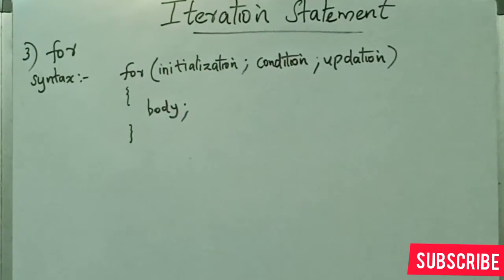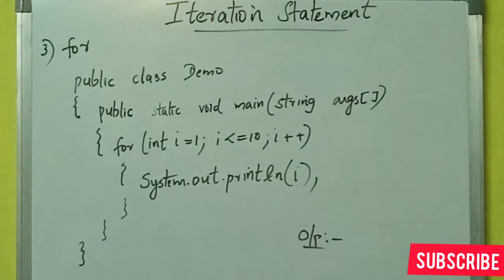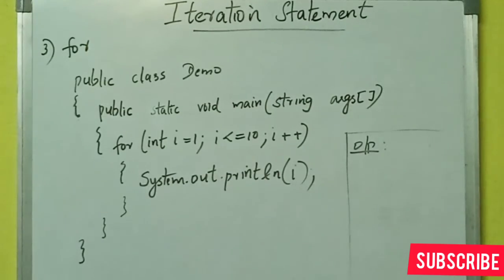Now we can see an example of a for loop. First, public class demo. Then inside that the main function. After that, I have specified for int I equal to 1, I less than or equal to 10, I plus plus, where int I equal to 1 is the initialization, I less than or equal to 10 is the condition, and I plus plus is the updation statement. All of these are separated using semicolons. Then after that, system.out.println of I. So initially the value of I is 1.